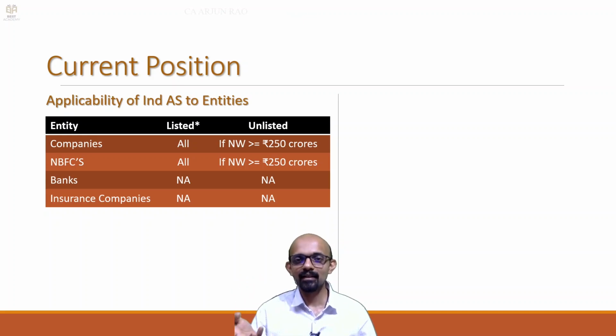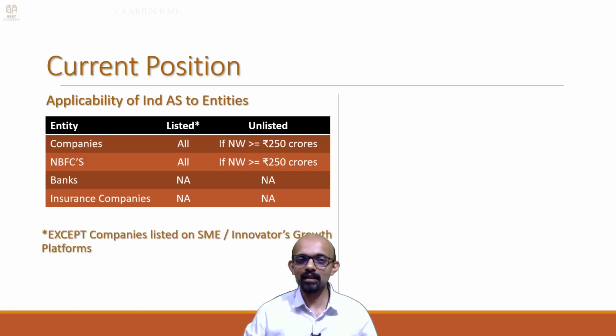As of today, who all should follow? Companies and NBFCs, if they are listed, they have to follow Ind AS. Of course, there is the exception that if they are listed on the SME or Innovators Growth Platform, they need not follow Ind AS. If they are not listed and if they have a minimum net worth of 250 crores or more, that is companies and NBFCs, then they should follow Ind AS. Banks and insurance companies, not yet applicable, implementation has been deferred.